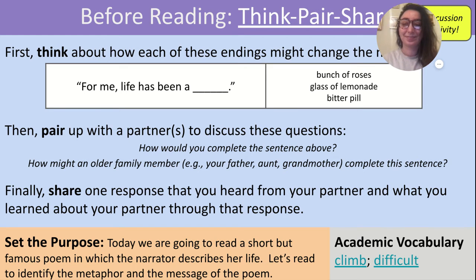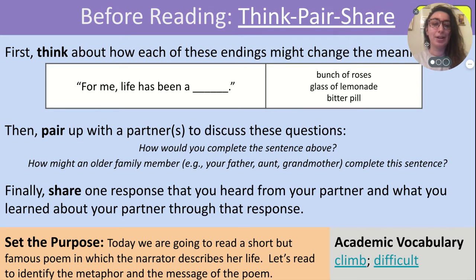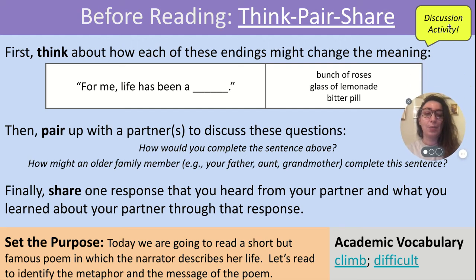All right. Next up, we have a partner activity. So we have this sentence here. For me, life has been a blank. There's a few things we could insert in there: a bunch of roses, a glass of lemonade, a bitter pill. But we want to think about how each of these endings to this sentence might change the meaning.